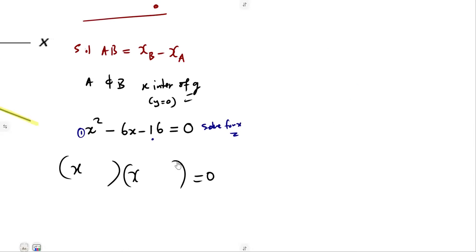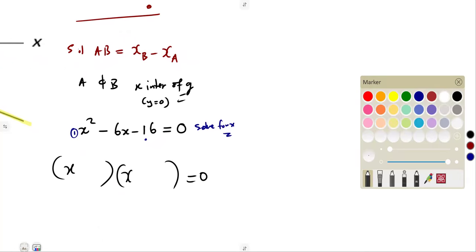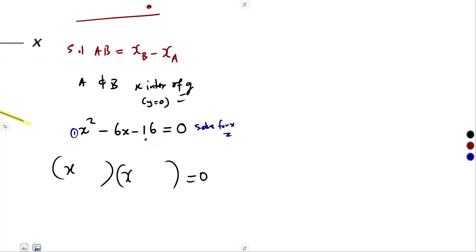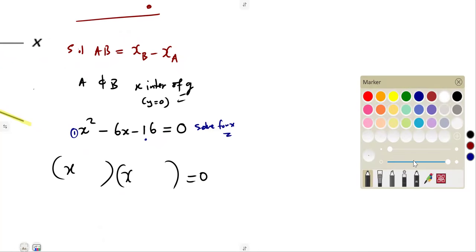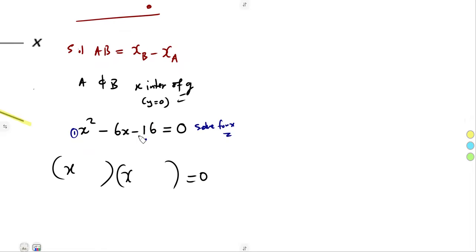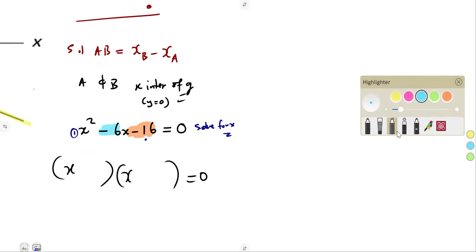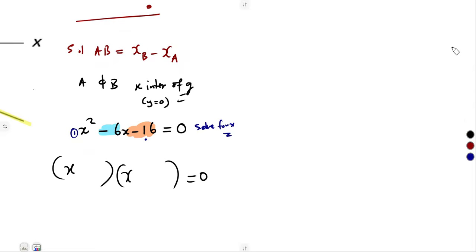Then let's consider the factors of negative 16, but they must add up to negative 6. What are the products, guys? Two numbers you multiply to get negative 16. There are so many numbers: negative 16 and 1, negative 8 and 2.